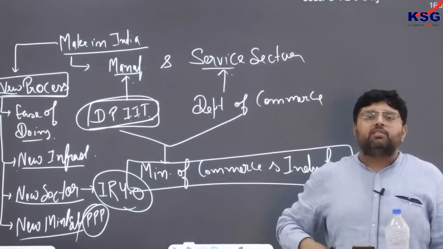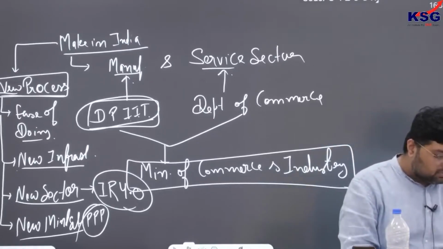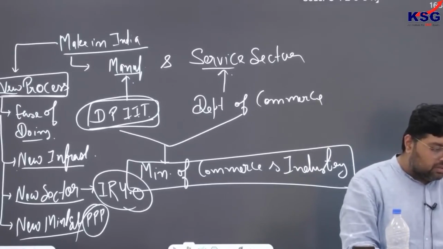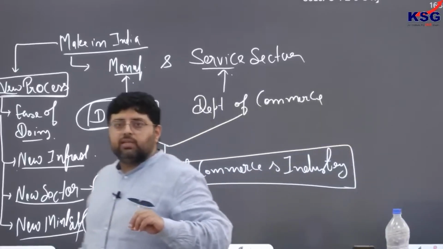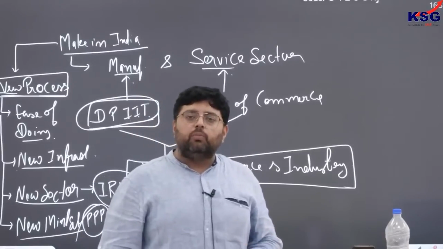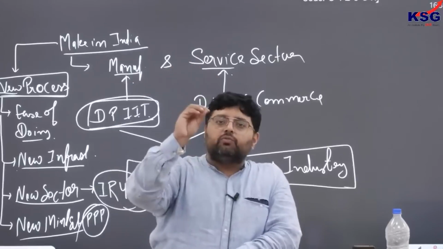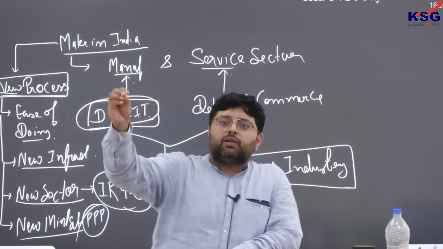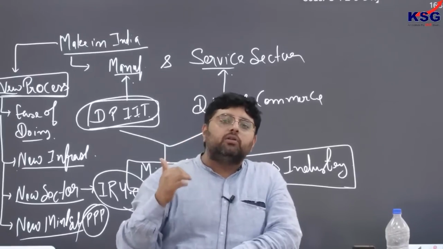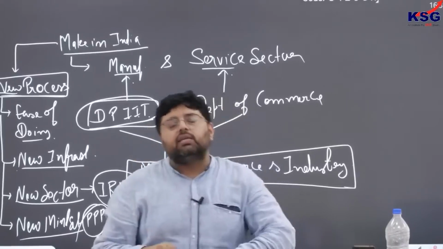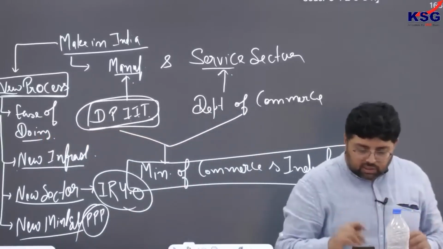No doubt in infrastructure we'll talk about PM Gati Shakti. I'll tell you more than that, don't worry about it. So ultimately, with Make in India, our target is to surpass China, or become a global manufacturing hub. But no doubt China has reached that level. I was reading one article nowadays, where we talk about hyper globalization in respect to China as a manufacturing hub. China has such a strong hold, so we have to see how government policies help to overcome or surpass China. Time will tell, but right now this is the situation that I have told you. Clear?